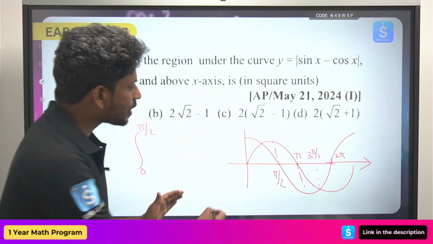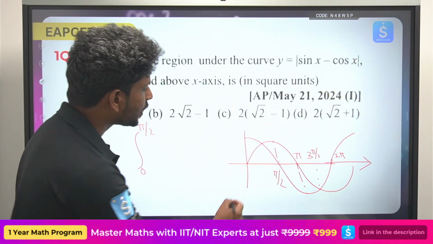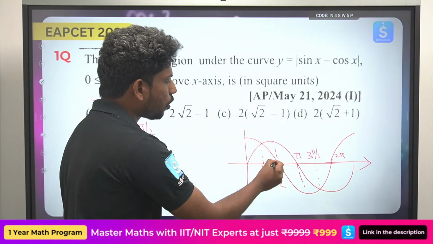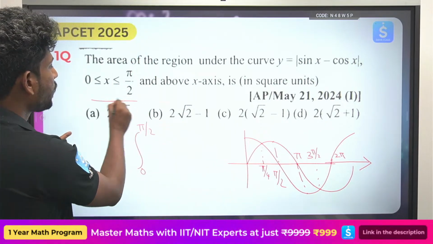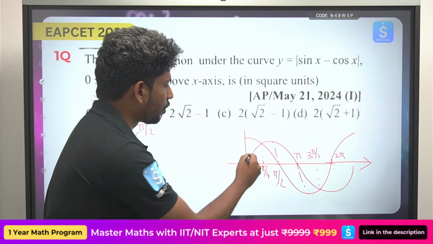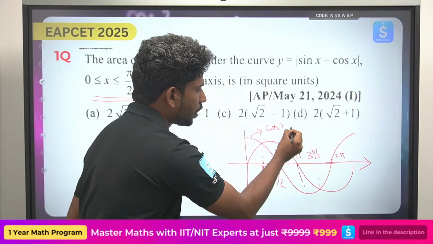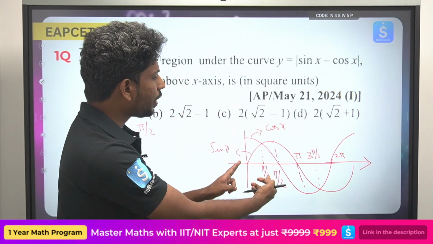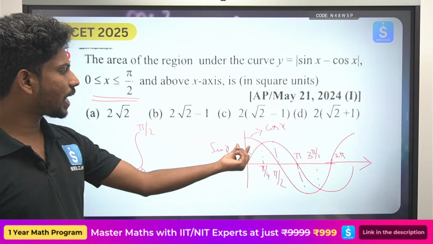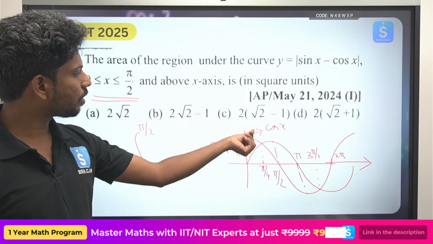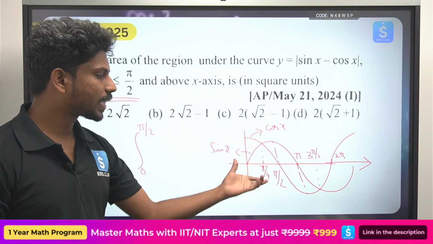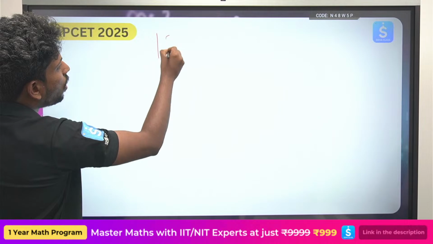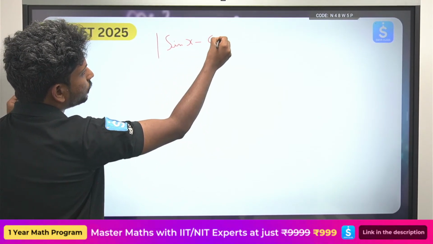ఇప్పుడు sine from 0 to, if you see from sine, this is pi by 2, and this is, by the way, this is pi by 4. ఓకే, ఇప్పుడు మన హోల్ కాన్సన్ట్రేషన్ వచ్చేసి 0 to pi by 2 వరకే. ఇప్పుడు చూడండి, from 0 to pi by 4, సో ఇది cos x, ఇది sin x. From 0 to pi by 4, which graph is the upper curve and which graph is the lower curve? From 0 to pi by 4, cos x graph is the upper curve, sin x graph is the lower curve, right? Now ఇప్పుడు చూడండి, వాడు అడుగుతుంది ఏంటి, mod sin x minus cos x.